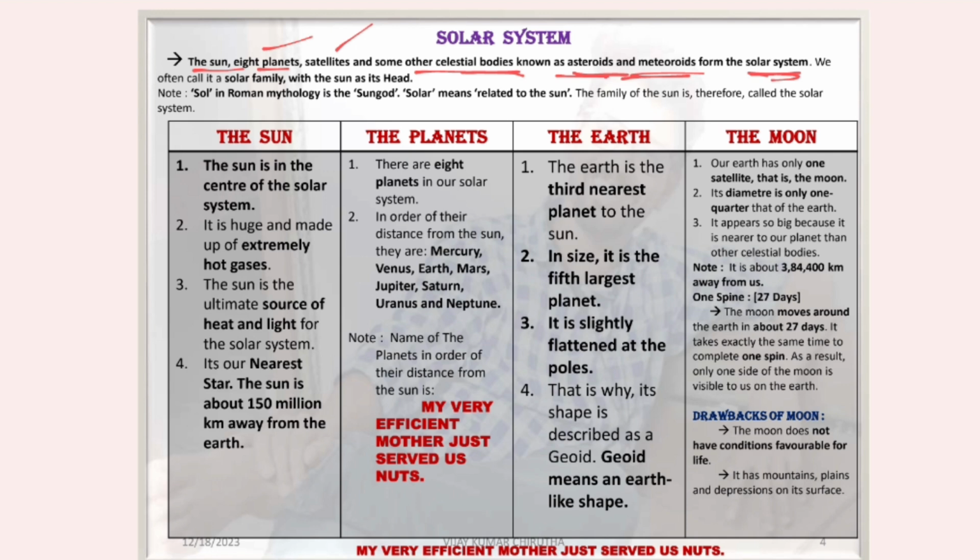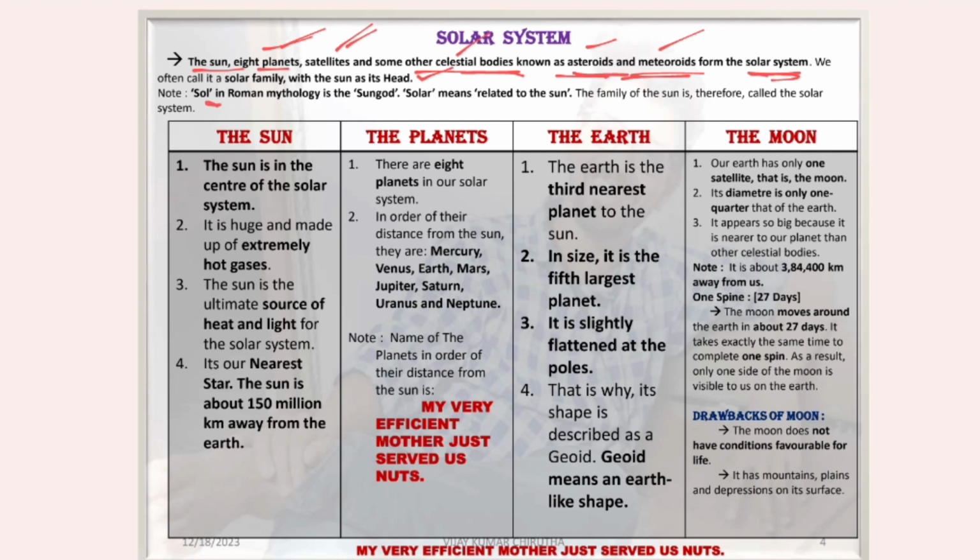We often call it a solar family with the Sun as its head. Sun is the head of all other planets, satellites, and celestial bodies.